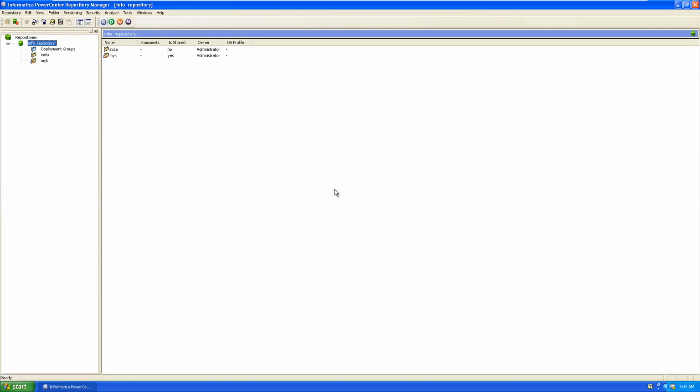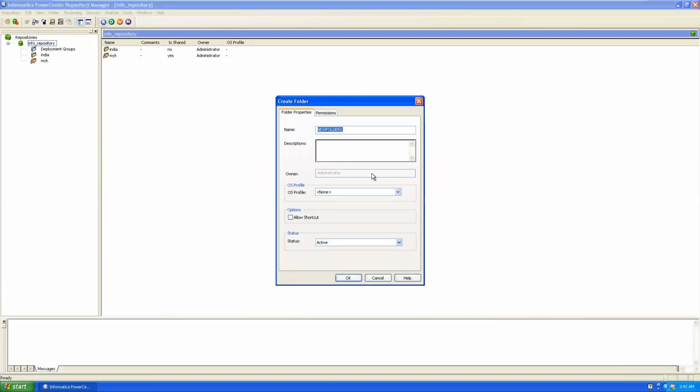Already two folders are there, India and MYK. If you want to create one more folder, how to create? Go to the Folders tab, click on Create, and provide the title for the folder, for example, training. Folder name is training. Go to Permissions.